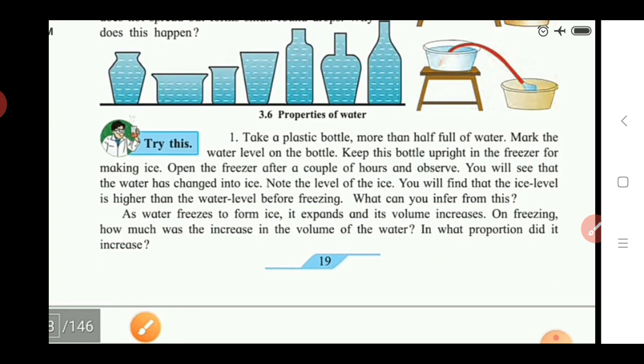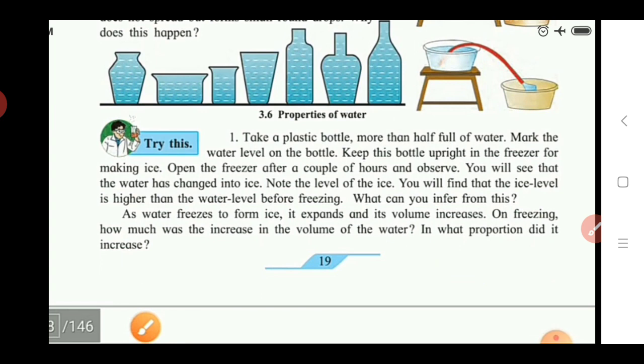Generally, when a liquid substance freezes, its volume decreases and its size also decreases. But in the case of water, when it freezes to form ice, the water expands, and due to this expansion its volume also increases.